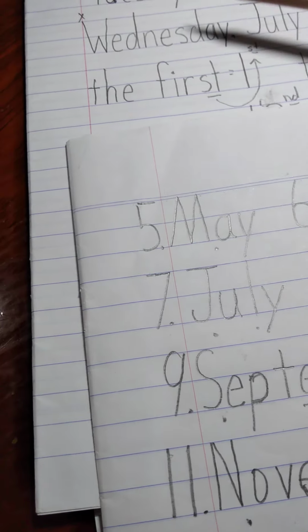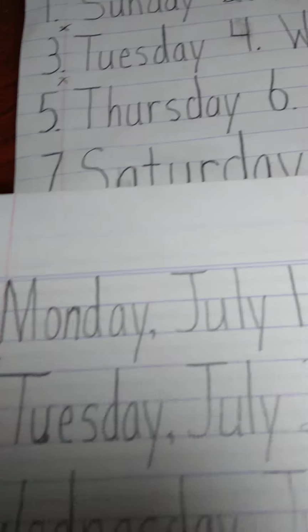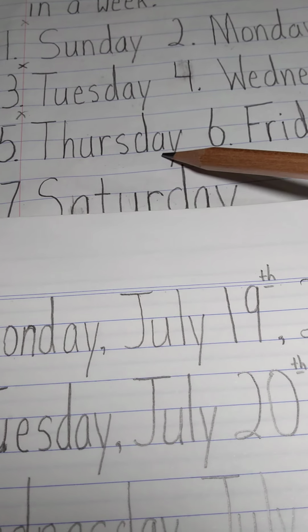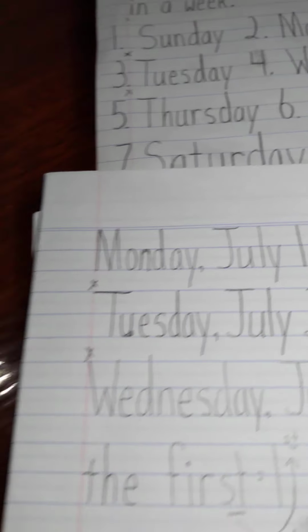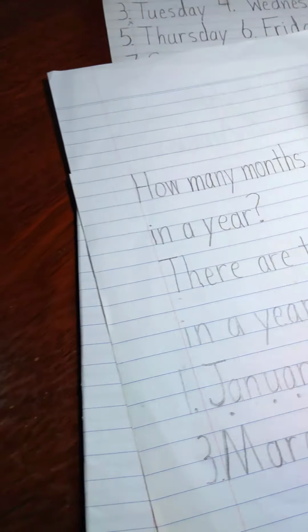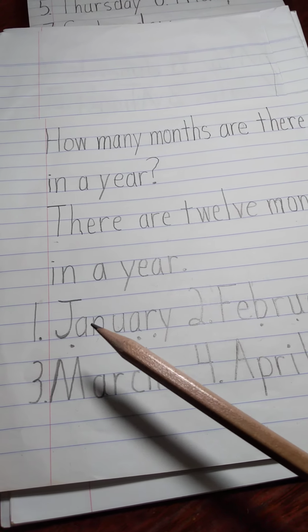What's today? Today is Wednesday. What was yesterday? Yesterday was Tuesday. And what will tomorrow be? Tomorrow will be Thursday, right? Today is Wednesday. Tomorrow will be Thursday. All right, so we just go forward. Today, tomorrow, yesterday. All right, let's sing our song.